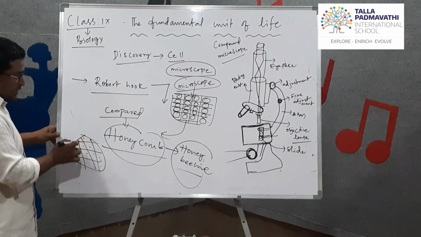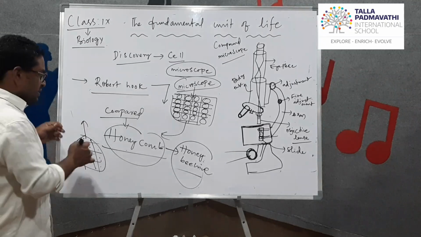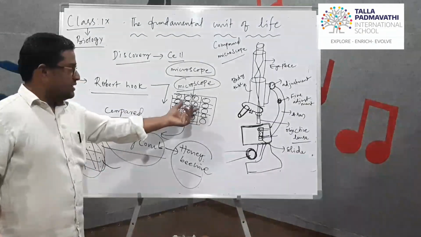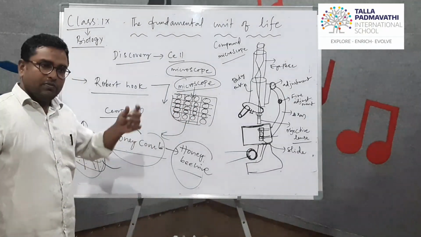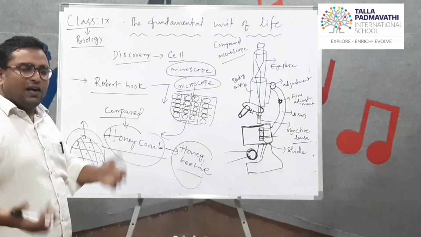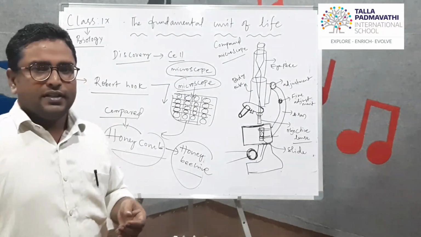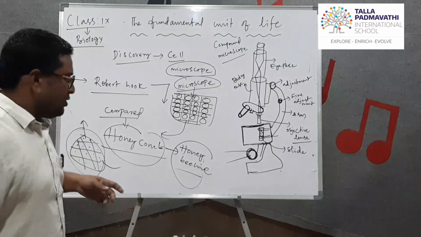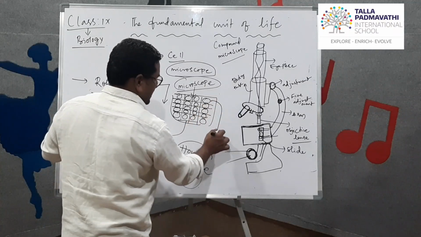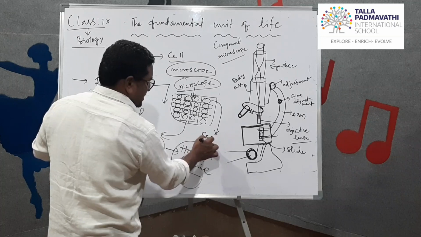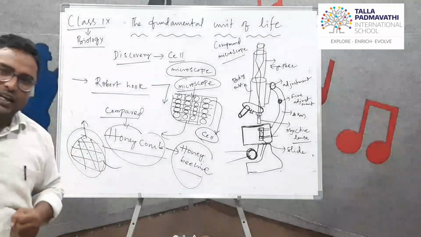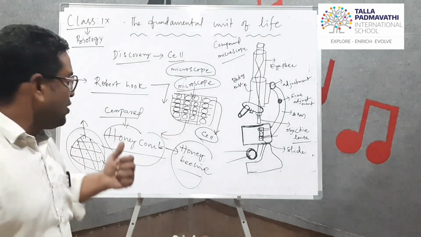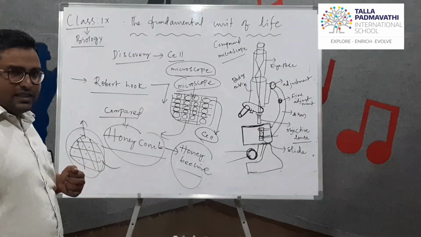So he compared that this honey bee hive is made up of box-like structures, and this bark is also made up of box-like structures. So what are these box-like structures? It's a question to everyone. What are these box-like structures? These box-like structures in the bark, they called a cell. The box-like structure of this bark or honeycomb is called a cell.